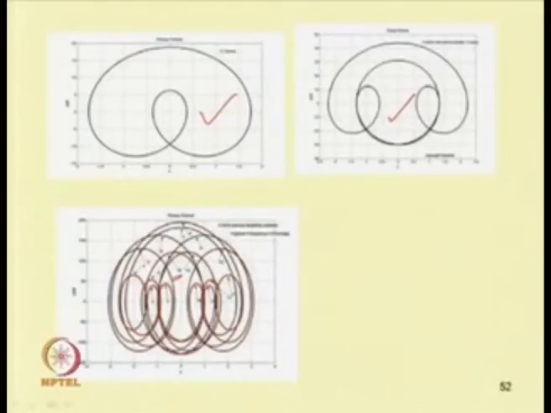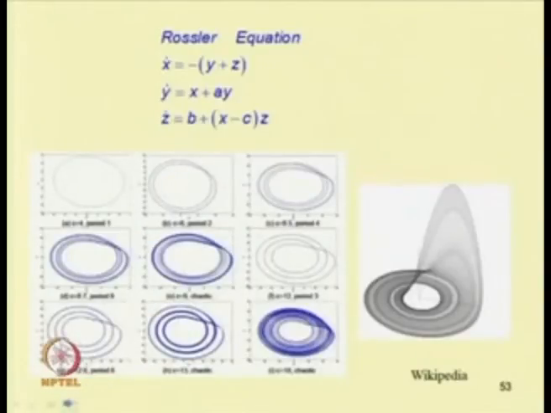The orbits, or closed loops, have been marked. So this is 1, 2, similarly 3. This way all the orbits are marked. Here there are 16 orbits. If you just see the phase portrait, that is y dot versus y, it looks like a chaotic response. So if we go on doubling this period by changing the system parameter or control parameter, we can land up with a chaotic response.